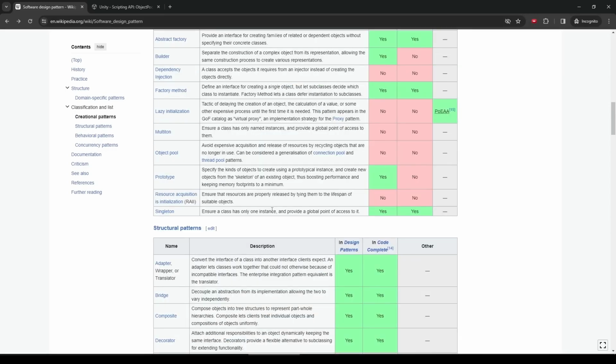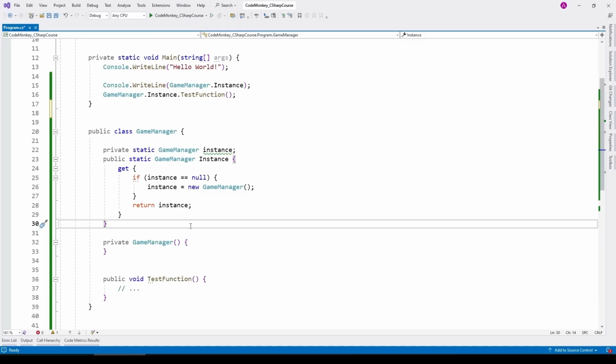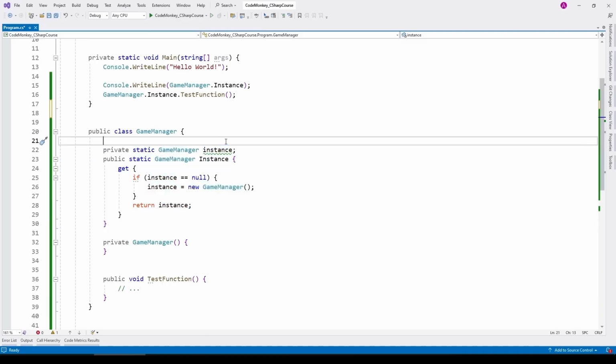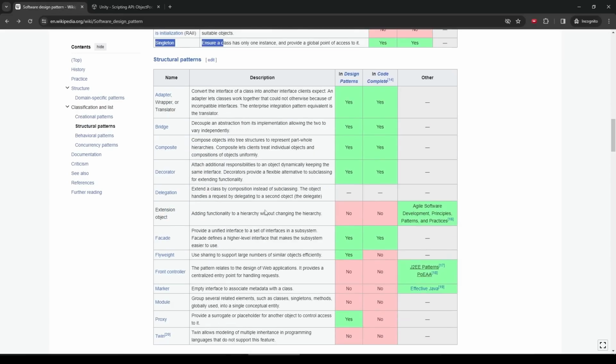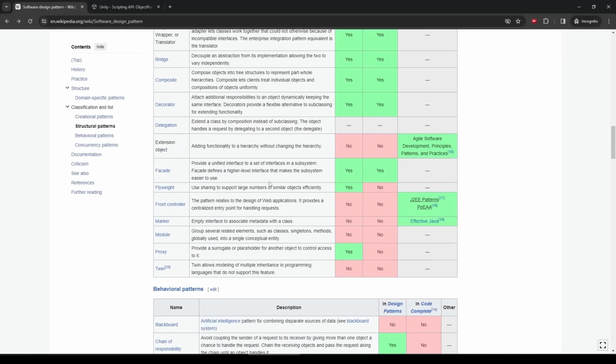Now for me personally, I normally just use the singleton and the observer pattern specifically. I use those pretty much exactly like they are designed, and then I use various other ones when I need them, even if I don't necessarily follow these strict patterns.